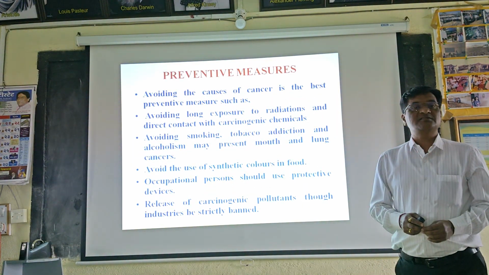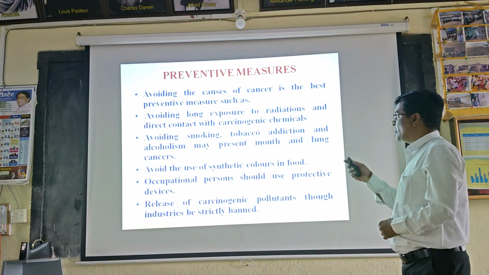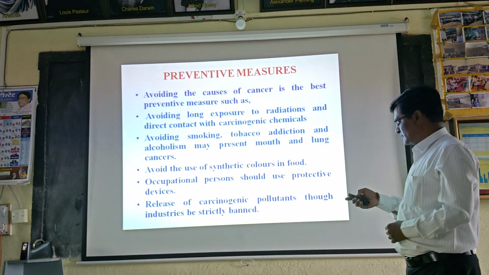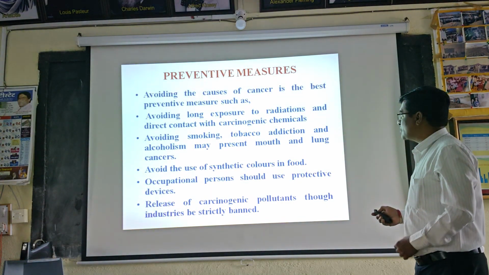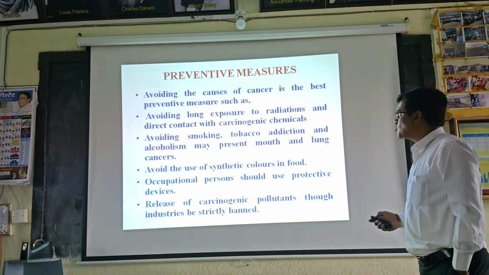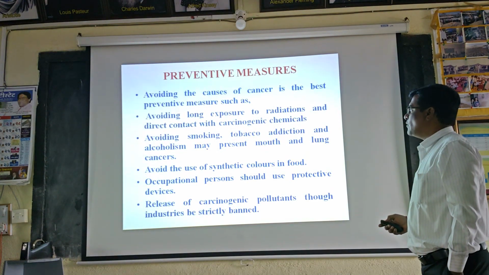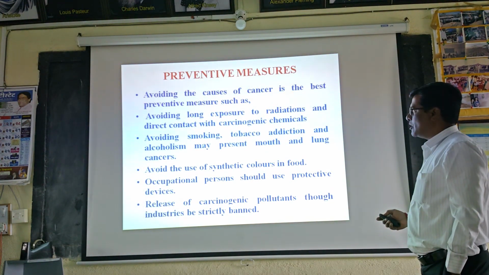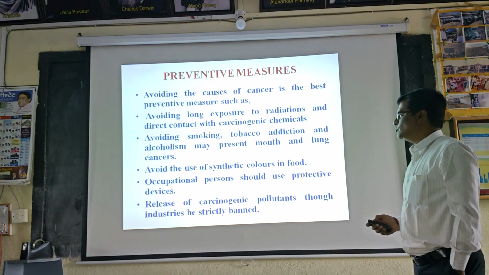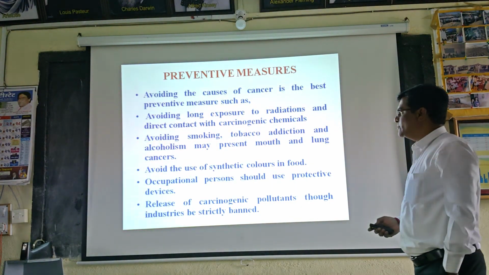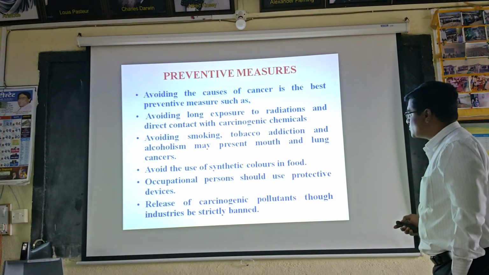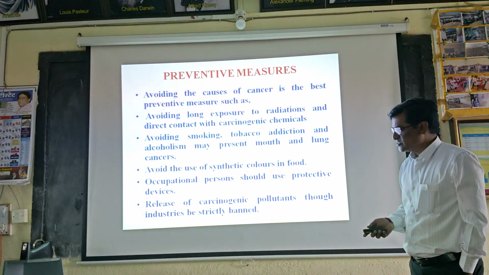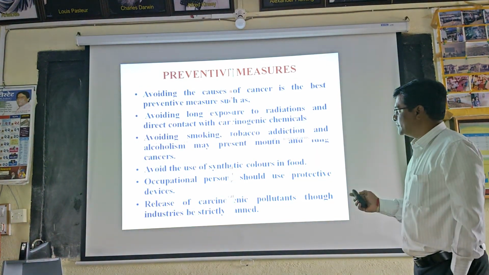Then the preventive measures of cancers. Avoiding the causes of cancer is the best preventive measure, such as avoiding long exposure to radiations and direct contact with carcinogenic chemicals. Avoiding smoking, tobacco addiction and alcoholism may prevent mouth and lung cancers. Avoid the use of synthetic colors in food. Occupational persons should use protective devices. Release of carcinogenic pollutants through industries should be strictly banned.